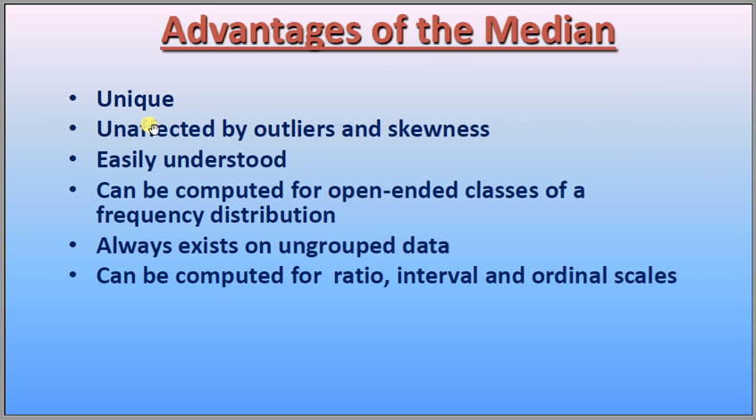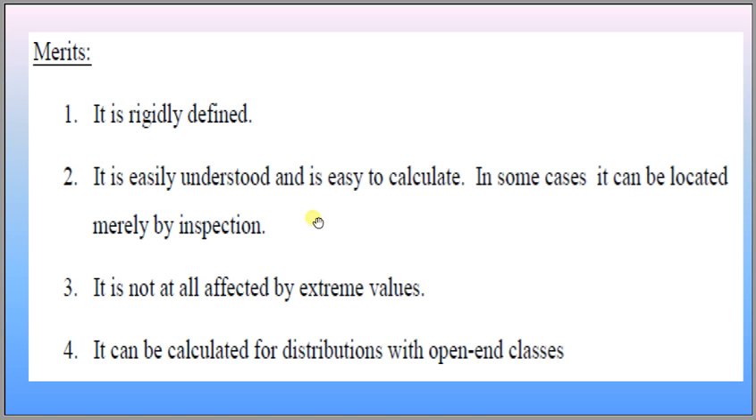Advantages of the median: it is unique, and unaffected by outliers and skewness. If there are higher observations at the end or lower observations at the beginning, it is unaffected, because not all the observations are involved in the calculation. It is easily understood, can be computed for open-end classes of a frequency distribution, always exists for ungrouped data, and can be computed for ratio, interval and ordinal scales. It is rigidly defined. These are the merits.